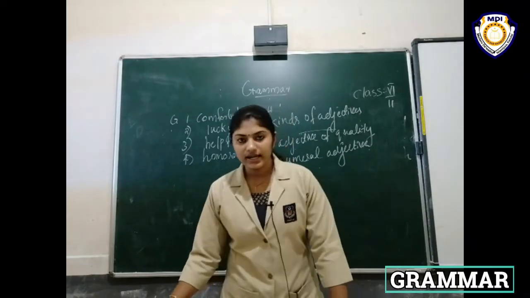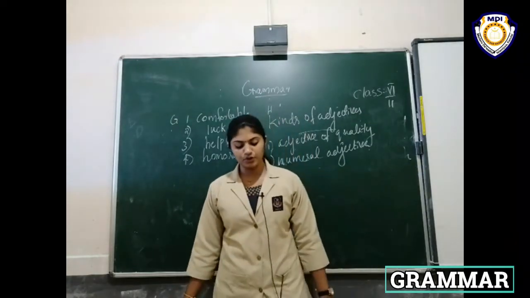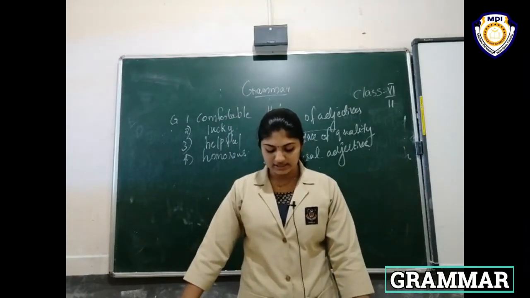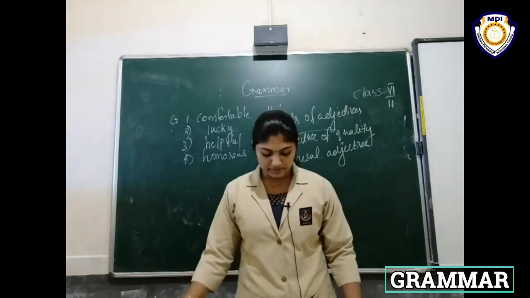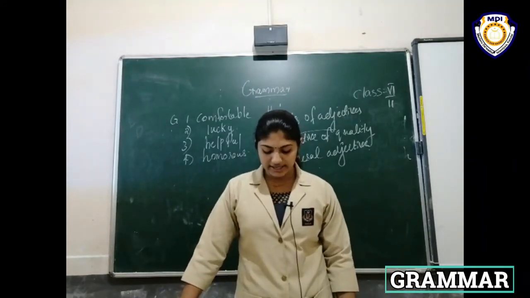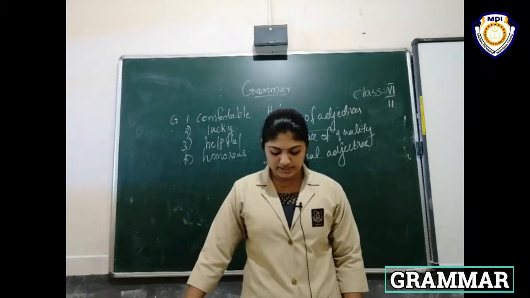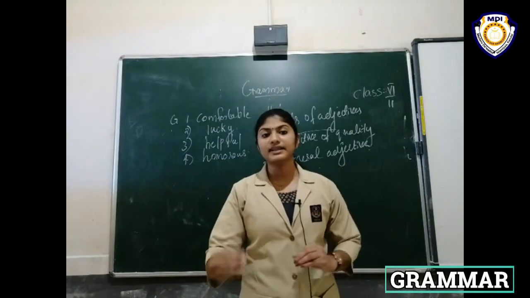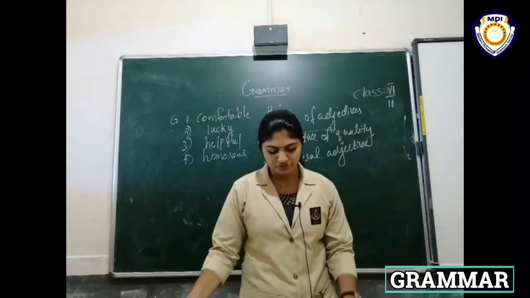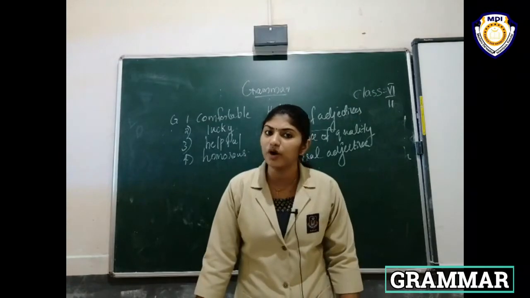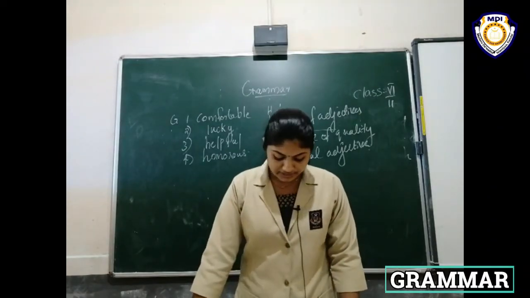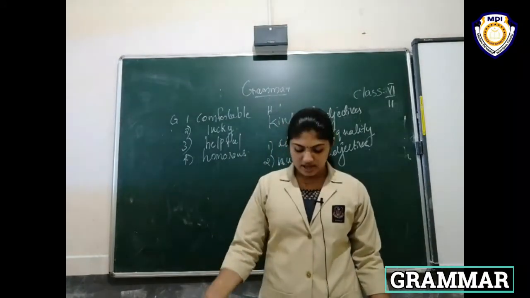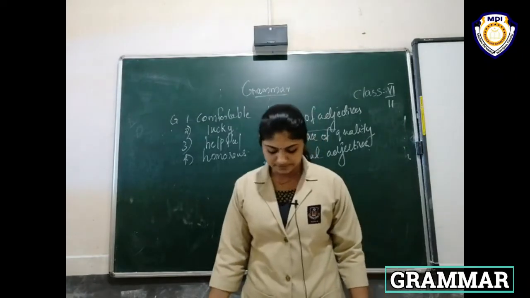Then the next kind of adjective is the distributive numeral adjective, such as each. It does not show the exact number, but each, every, either, neither refer to each one of a group of nouns. It's a group of nouns. The nouns that come immediately after these adjectives are always singular.